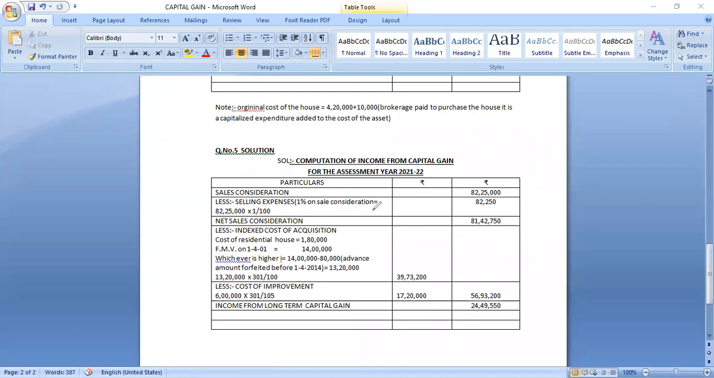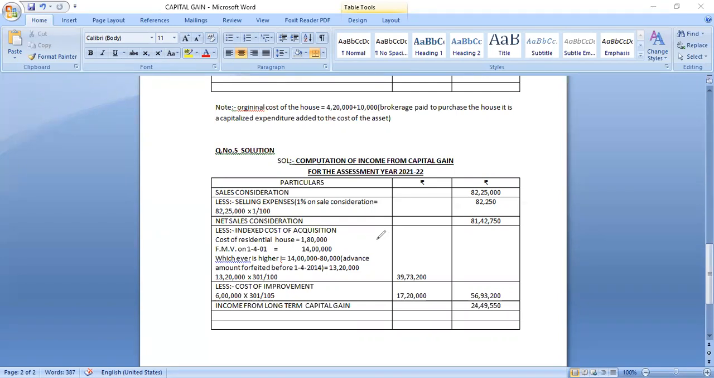From that, you have to calculate selling expenses, given as 1% on 82 lakhs, that is 82,250. Then you will get net sales value as 81 lakhs 42,750. Now here, the advance amount is forfeited. It is forfeited before 1/4/2014. Therefore, you have to subtract it from the cost of acquisition.